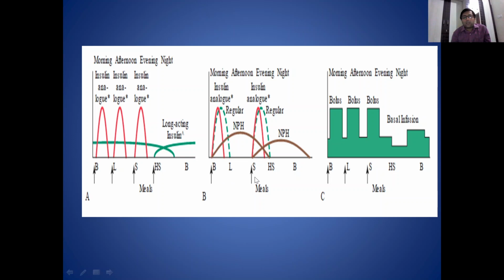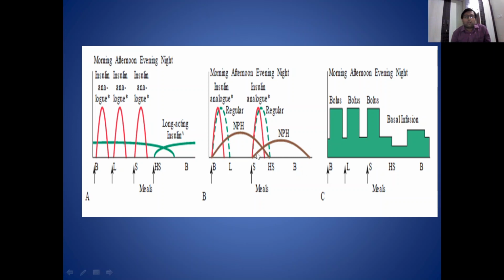But this type of regime generally does not lead to the euglycemic state, and the glycemic control of the patient is poor when we use this type of mixed chart preparation, and best glycemic control is seen in the basal bolus regime. So these are preferred ones, and mixed chart is cost effective and cheaper.